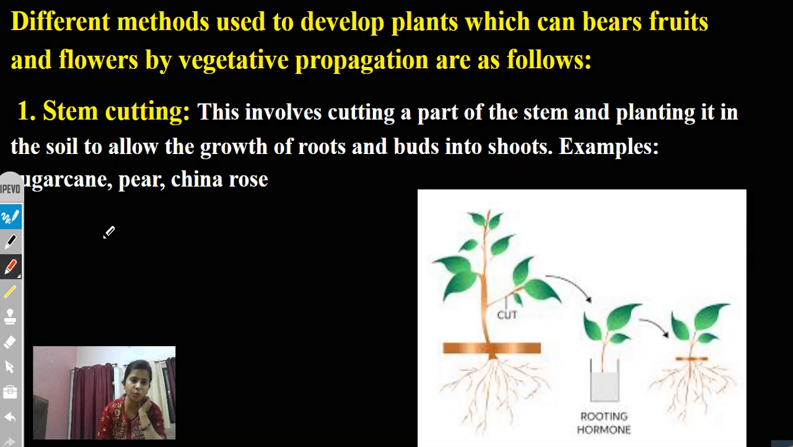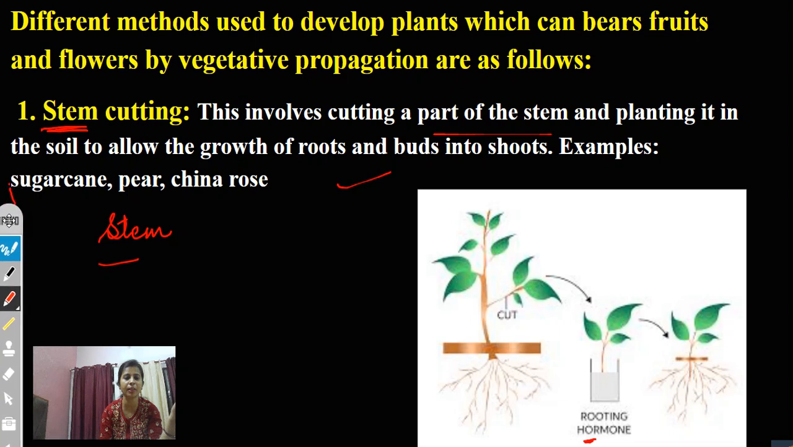So stem is used in this, that is the vegetative part of the plant, so it is called stem cutting. Now see this diagram: cutting, then rooting it under hormones, auxins and gibberellins, and then a new plant will come. This involves cutting a part of the stem and planting it in the soil to allow the growth of root and buds. Examples are very, very important: sugar cane, pear, and china rose.